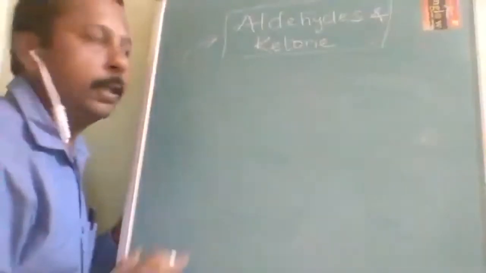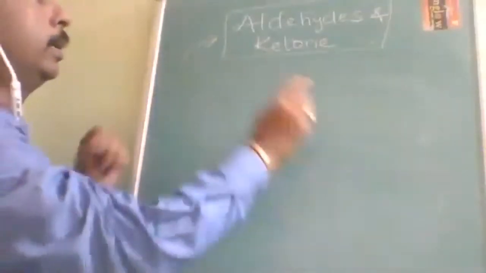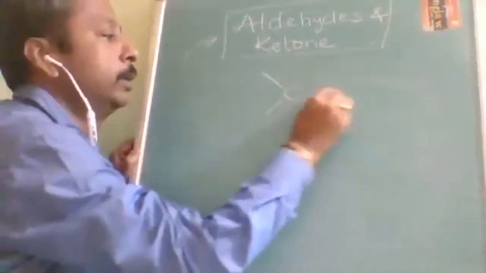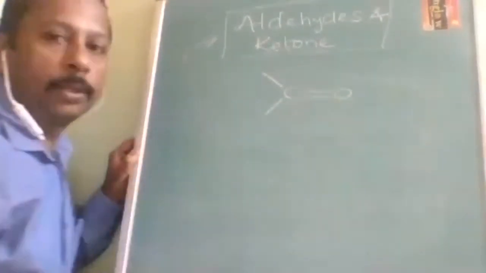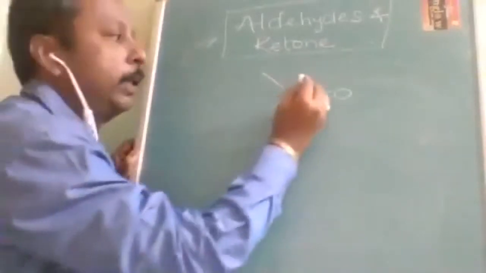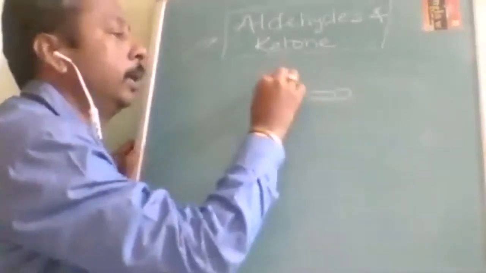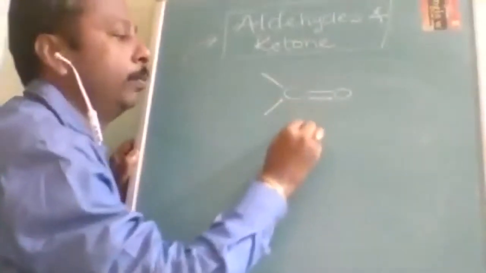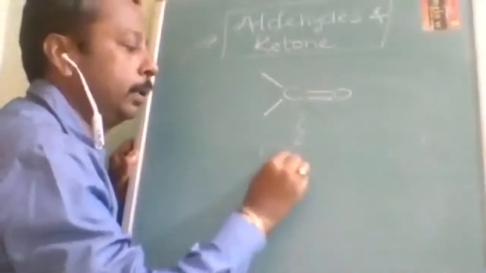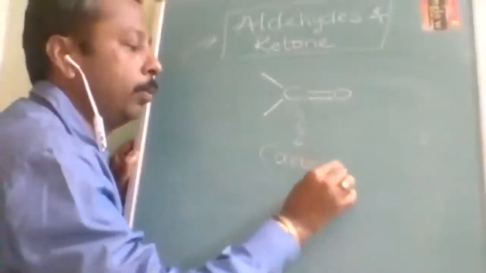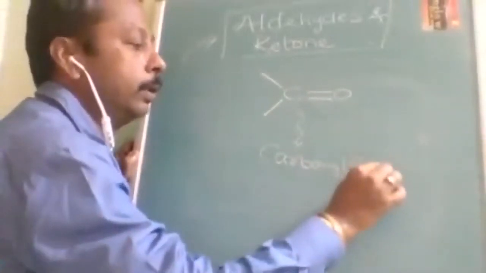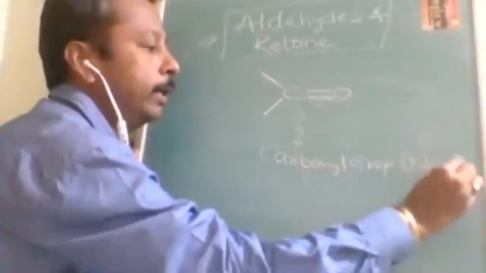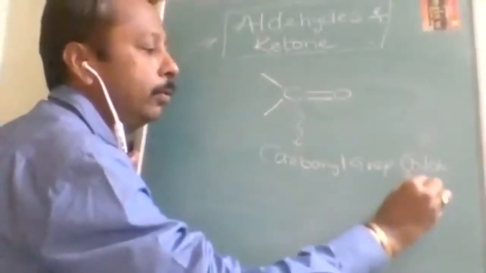First thing: aldehyde and ketone are collectively studied because of the presence of this group. This group is called the carbonyl group. This group is not ketone. Keep it in mind and write it in your notes. It is not ketone only.